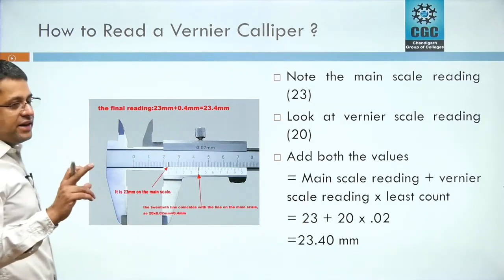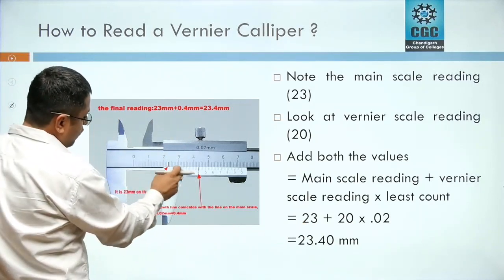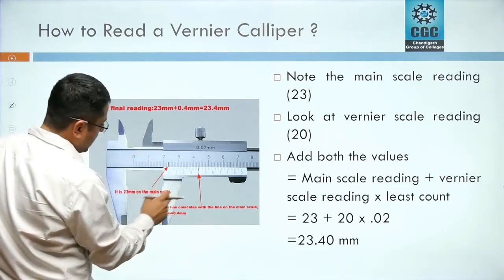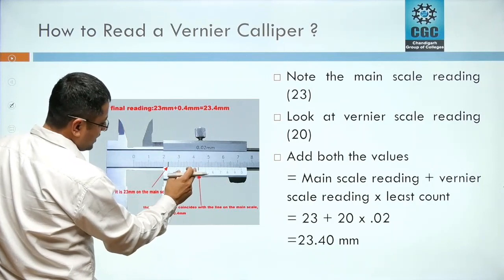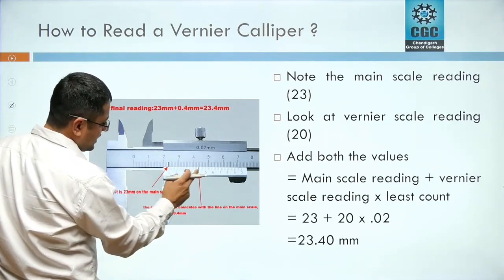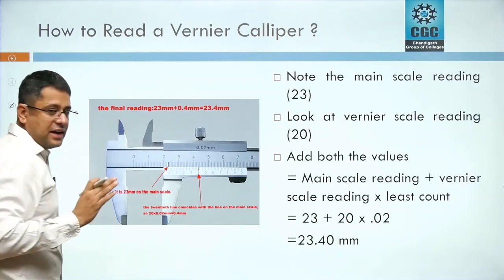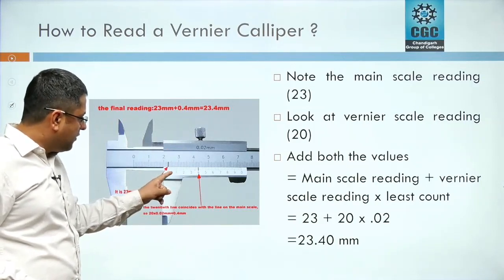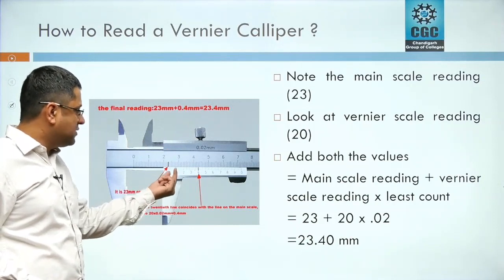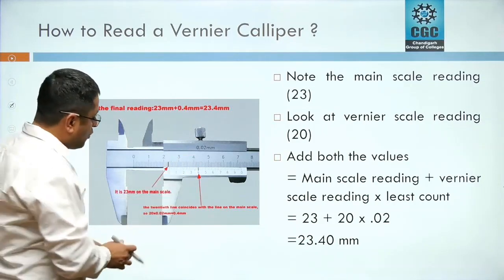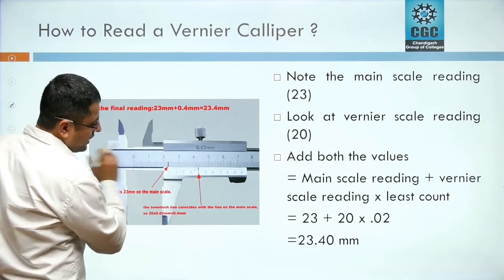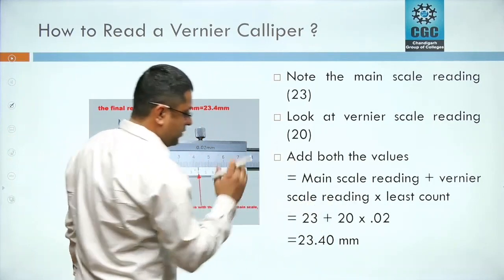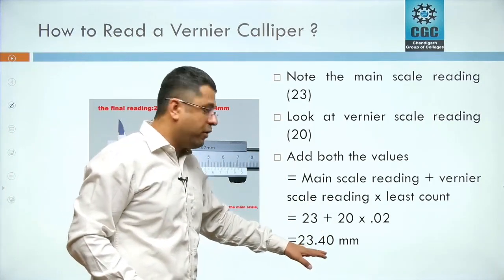Now we have to find out the vernier scale reading. So we have to find out which line of the vernier scale is coinciding with the main scale. In this case, this line, where it is written 4, is coinciding with the main scale line. So we have to count it. From 0 to 1 there are 5 divisions, 1 to 2 there are 5 divisions, and so on. So if we count from 0 to 4, these are 20 divisions. So the vernier scale reading will be 20 into least count. So it comes out to be 23.40 mm.